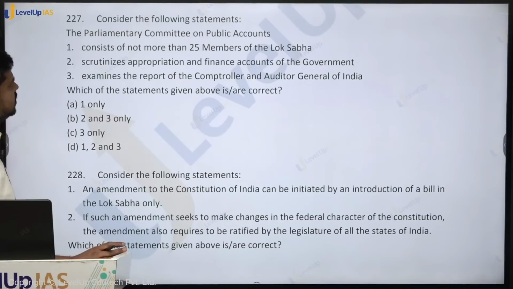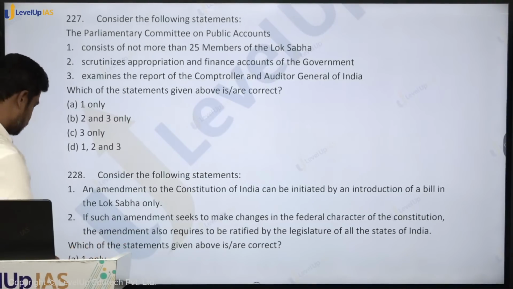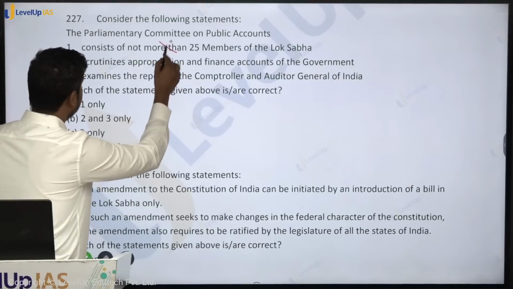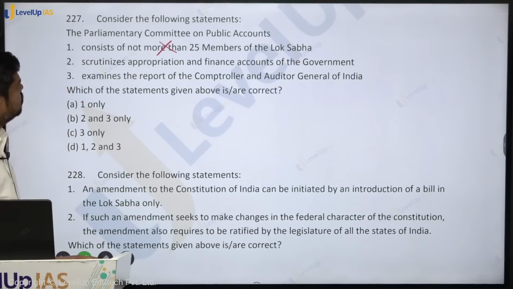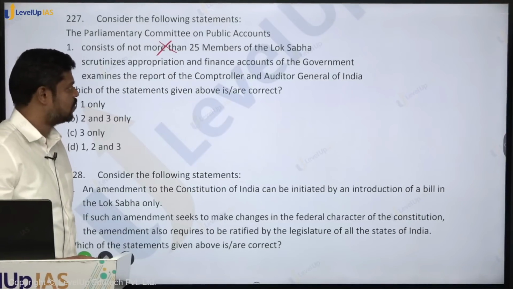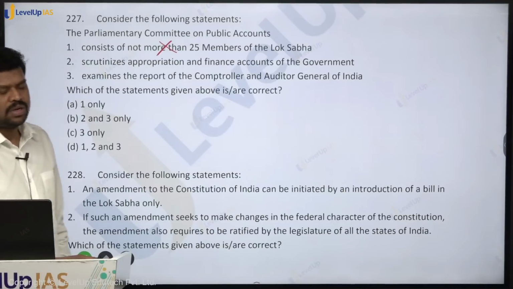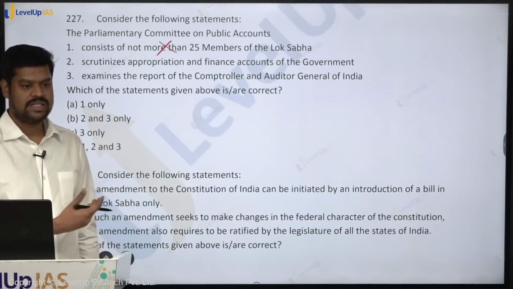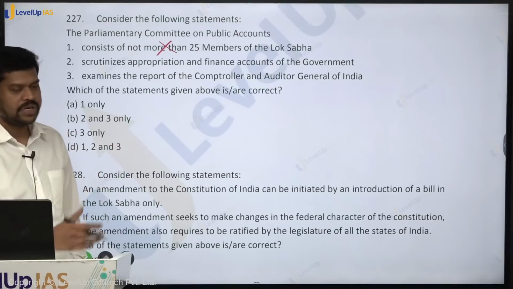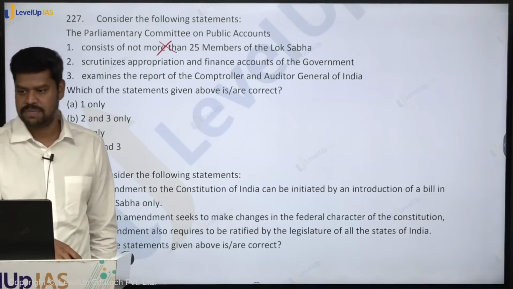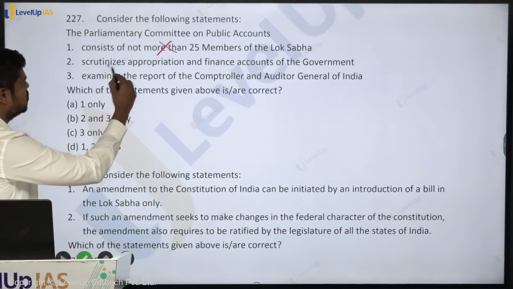Consider the following statements. The Parliamentary Committee on Public Accounts consists of not more than 25 members of the Lok Sabha. Is it true? It consists of only 22 members, not 25 members. This is wrong. The Public Accounts Committee scrutinizes the appropriation and the finance accounts of the government. Is it true? What does the CAG do? The CAG in fact audits these accounts, the appropriation and the finance accounts, and they are scrutinized by the Public Accounts Committee. Is it true? Of course it is true.